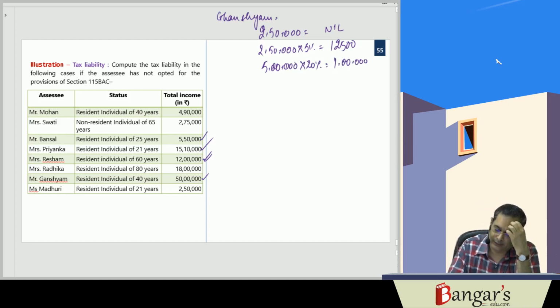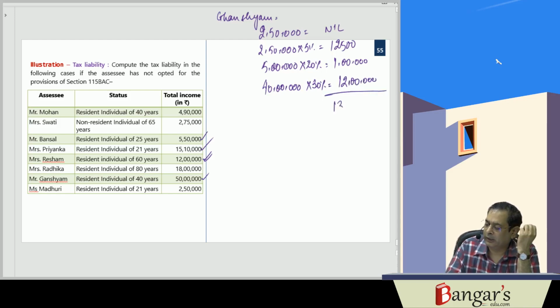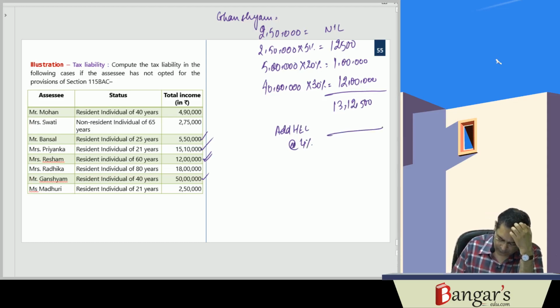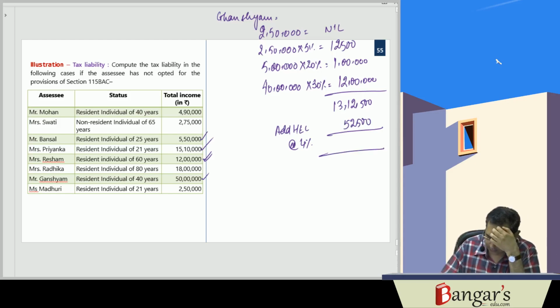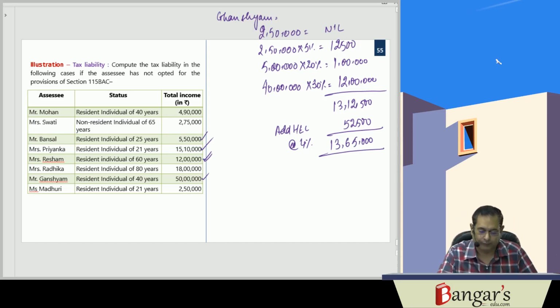And on balance 40 lakh rupees, tax is levied at rate of 30%, that is 12 lakh. So it works out to be 13 lakh 12,500. Then we add HEC at rate of 4%, 52,500. Here it comes out to be 13 lakh and 65,000.